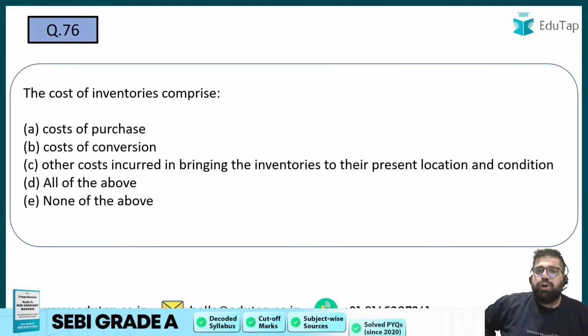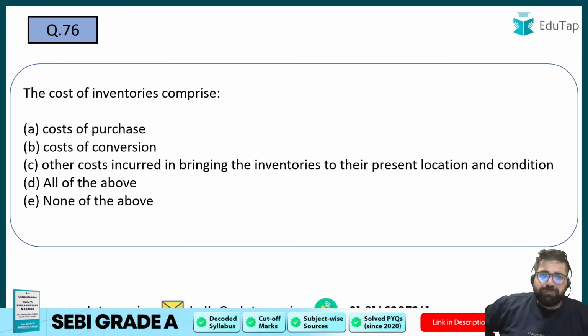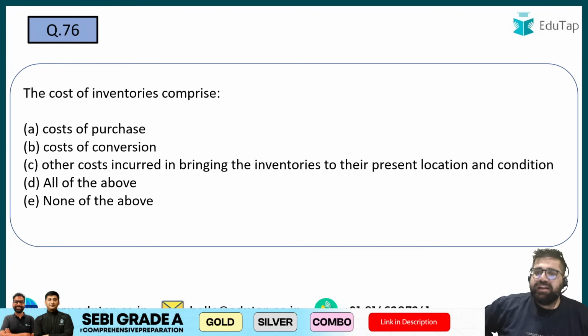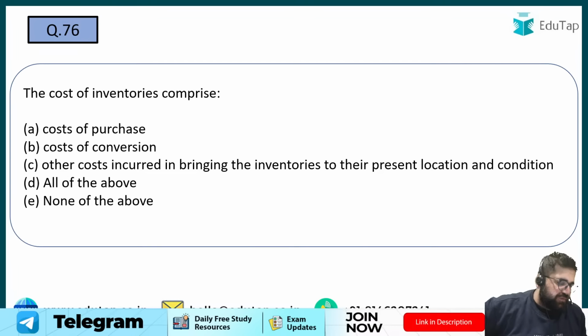Cost of inventories comprises of what? Cost of purchase, cost of conversion, other cost incurred in bringing the inventories to their present location and condition, or all of the above. Yes, very basic question.